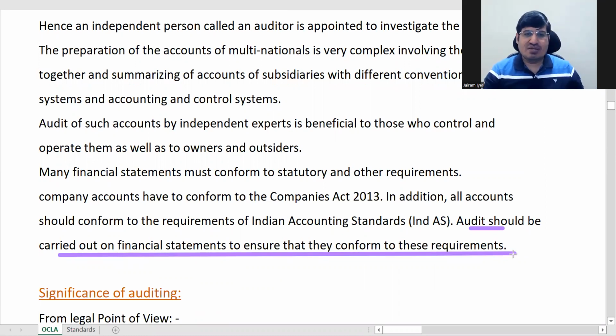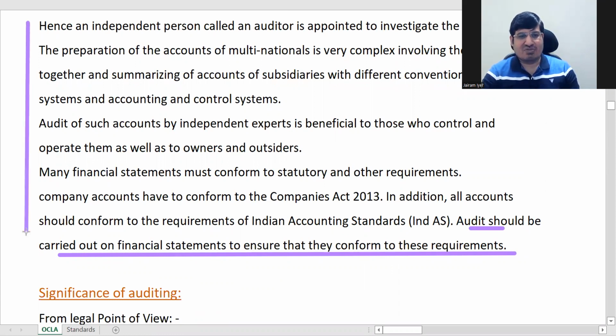So that's it. Here you just have to write in your own words. There is nothing special in this. Just make sure to write the above points and say that hence an independent person must audit. Then you can say that certain entities' accounts are very, very complex, and an independent expert is needed.